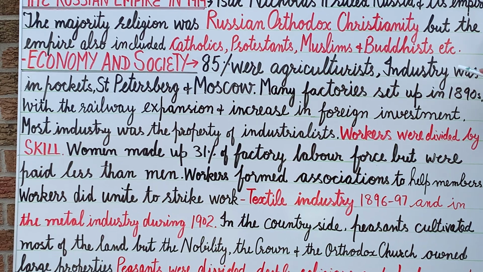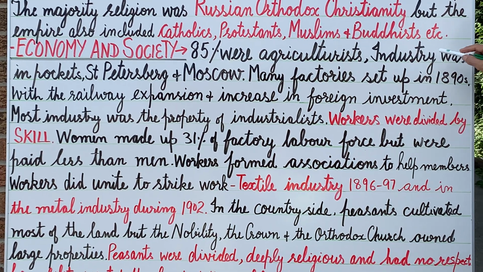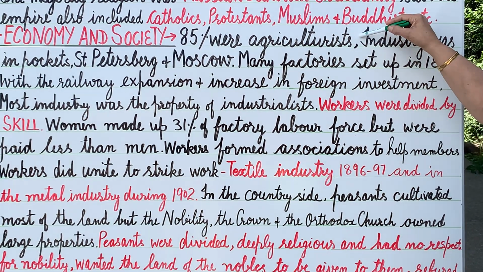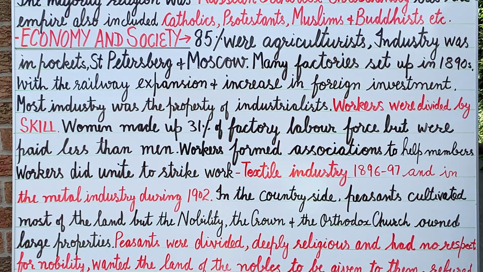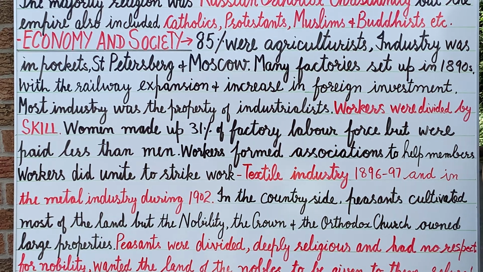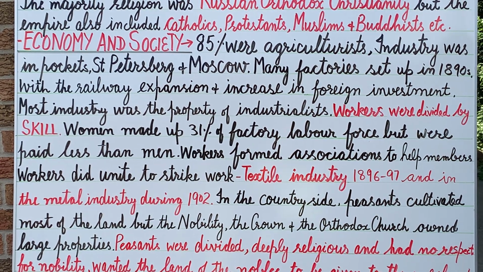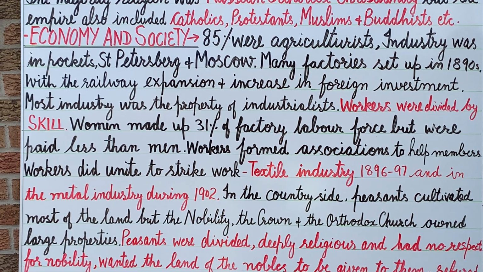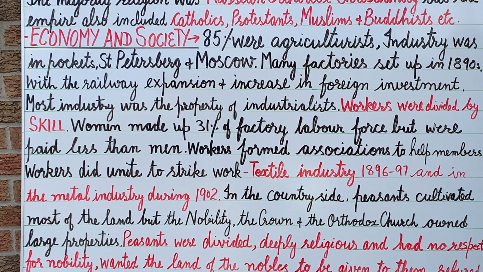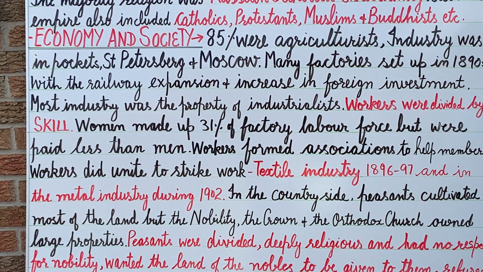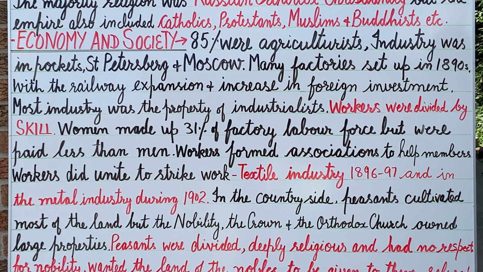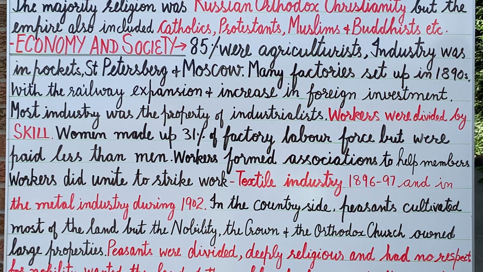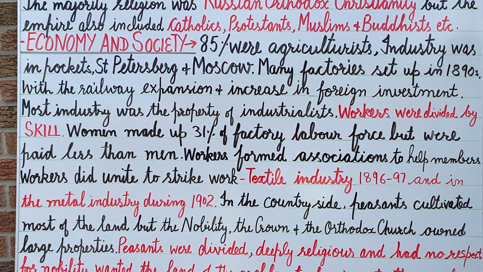What was the economy and the society at that time? 80% were agriculturalists. It means the majority of the population was in the occupation of agriculture to earn their livelihood, but this percentage was higher in comparison to France and Germany, where the percentage was 40 and 50%. These agriculturists were able to grow crops for their own needs, and Russia was also an exporter of grains.